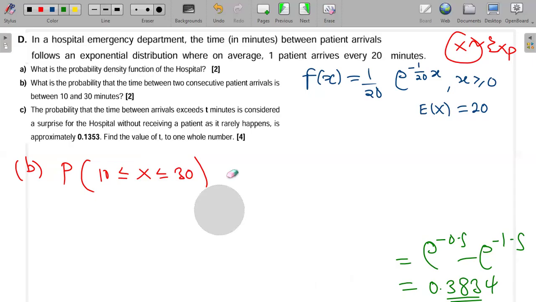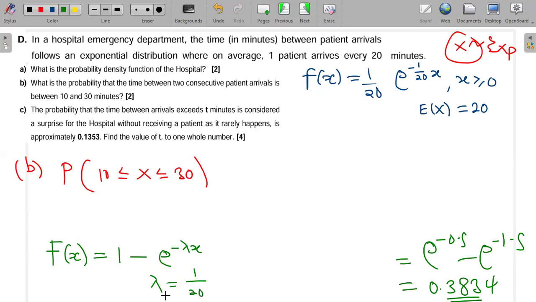So we are integrating. But if we want, we can use the CDF. The CDF of an exponential distribution is given by 1 minus e to the power minus lambda x. But remember, my lambda was 1 over the mean. The mean was 20, so it was 1 over 20. So we can also use this CDF to find this probability.